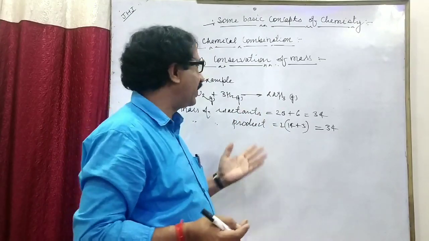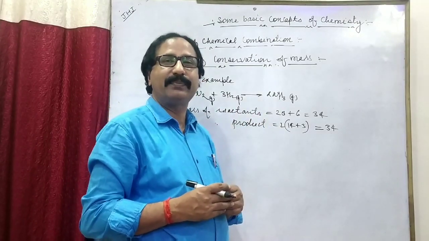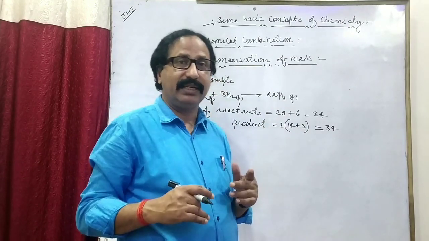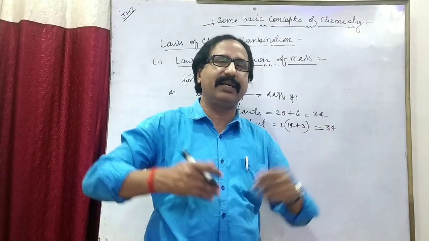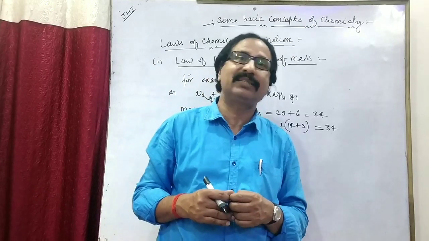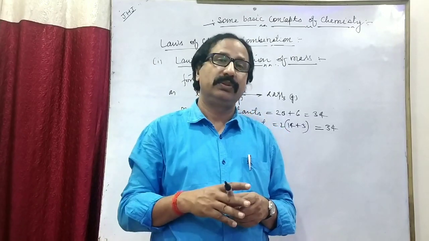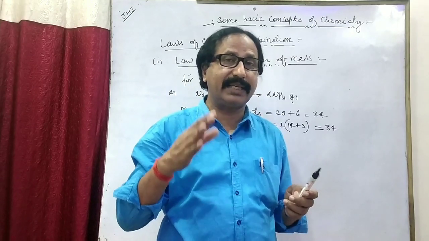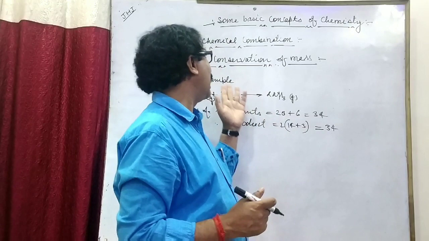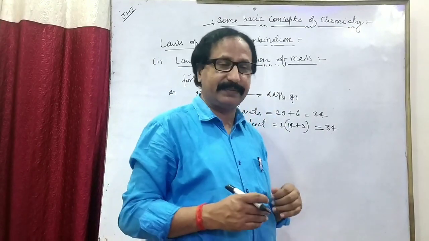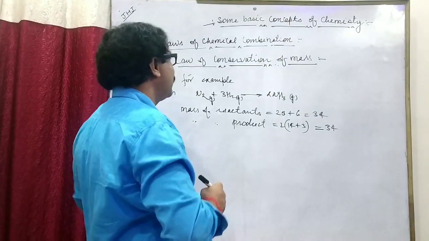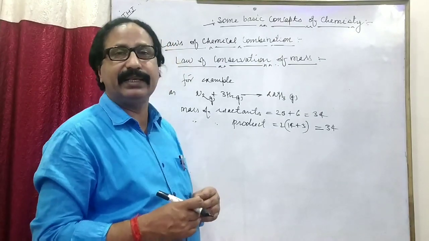So it is counted under the law of conservation of mass. That's why it is compulsory to balance any chemical reaction properly. If any chemical reaction is not balanced, it is not counted as a chemical reaction. This is the law of conservation of mass. And the second law is the law of definite proportion.